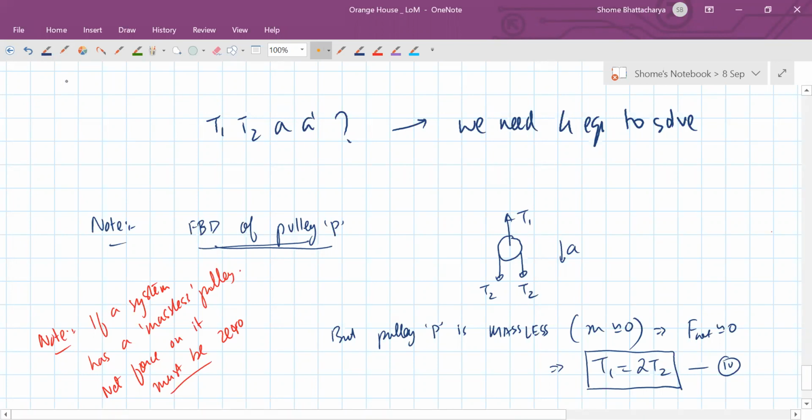So whatever the system is, whatever way the pulley is moving, upwards, downwards, horizontally or whatever, as long as the pulley is massless, the net force on it should be zero. So the tension should be balanced on either side of it. The downward tension T2 has to balance the upward tension T1. Is this point clear to all of you?